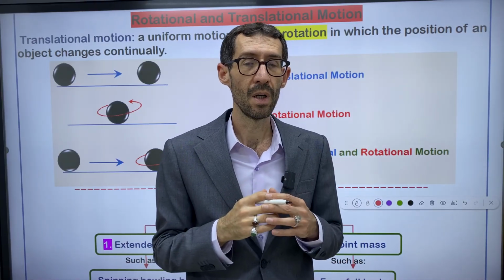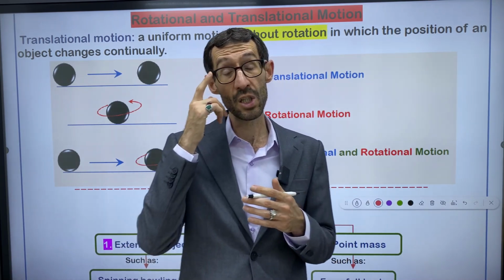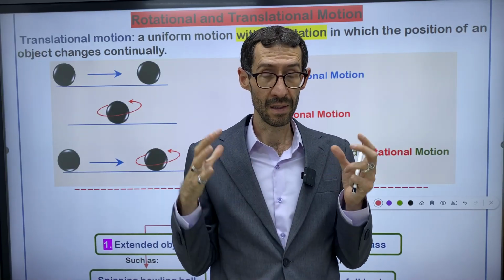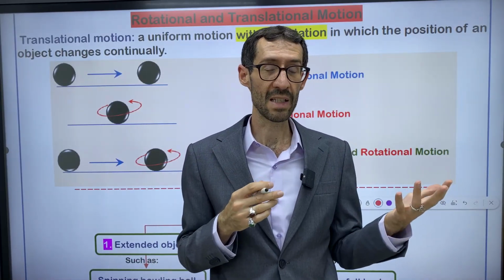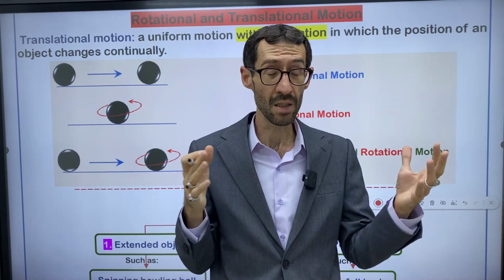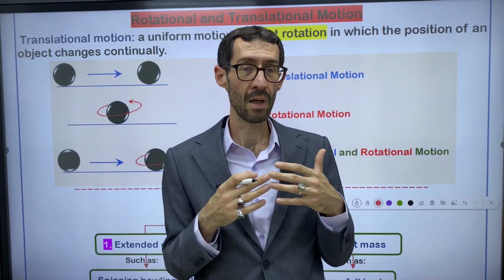For example, think about the translational motion of Earth about the sun. Does Earth move about the sun in a straight line? No.